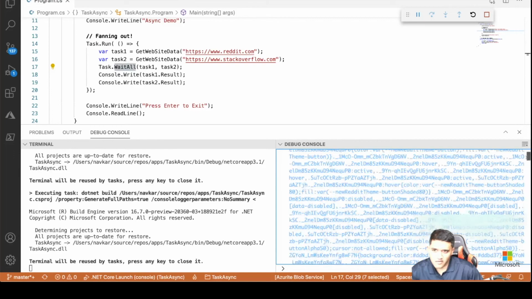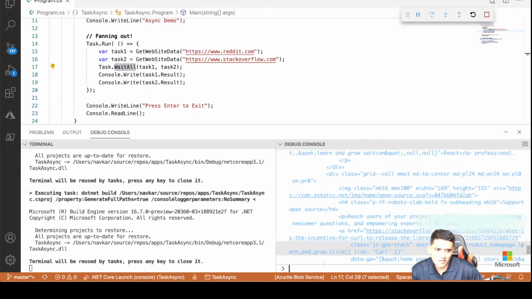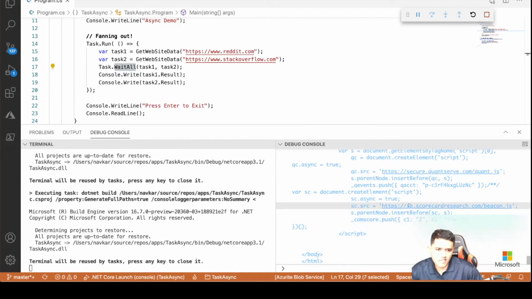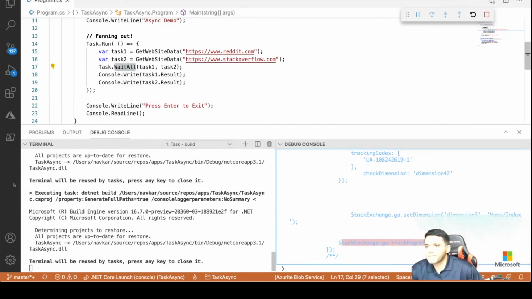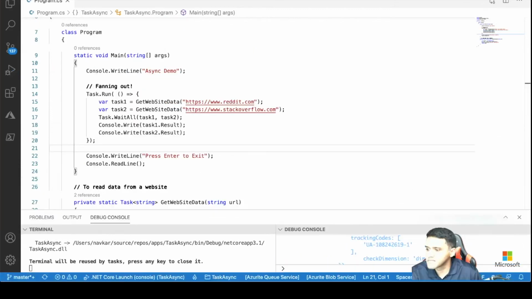Let's go back. Let's go to the bottom. Yeah, this is Stack Overflow. Yeah, Stack Exchange right here. So that is the difference in the execution because of this fanning out process.